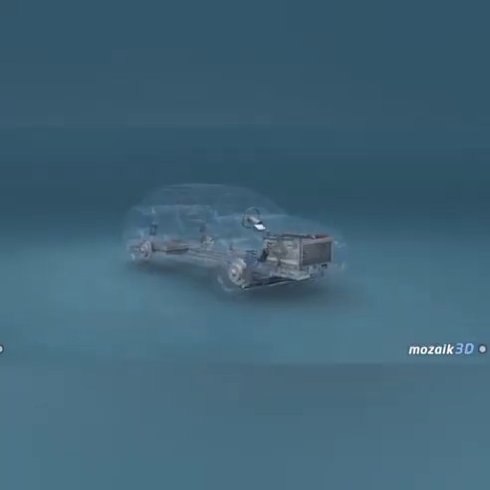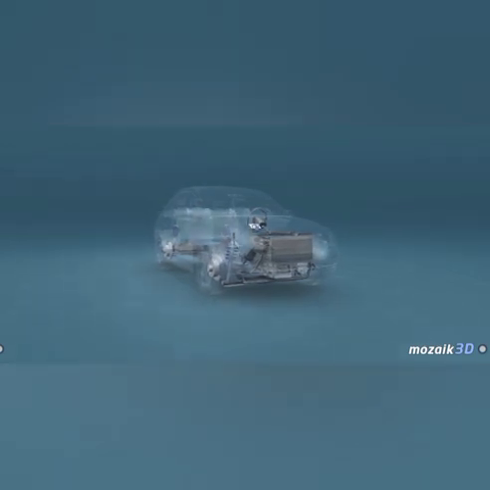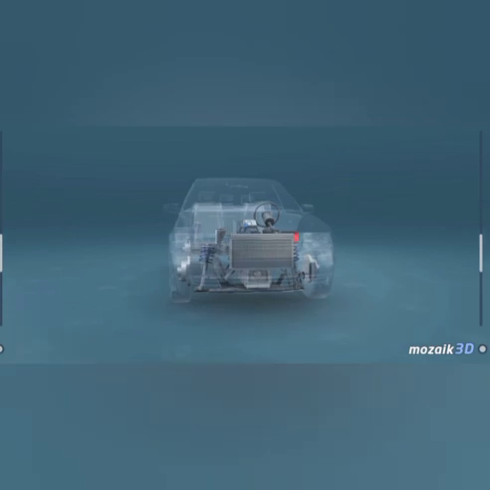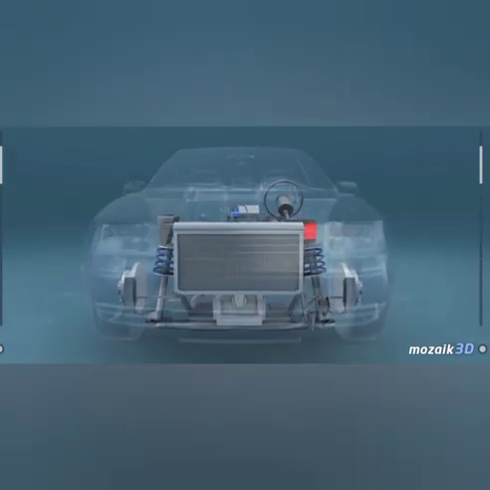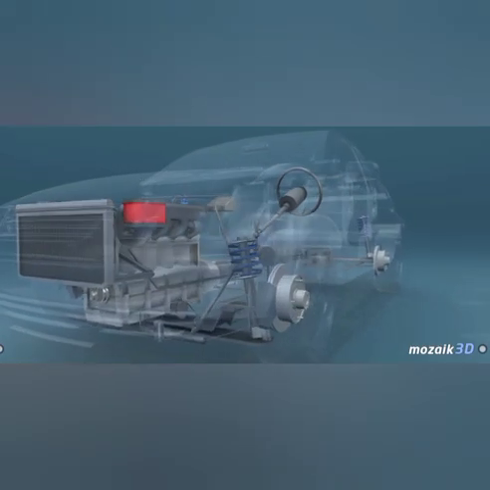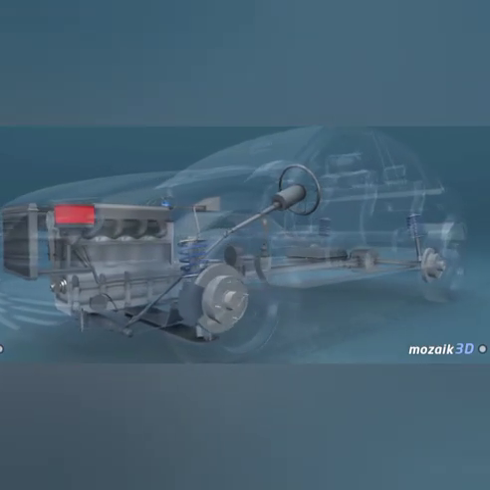This is an animation of a car with an inline four-cylinder engine. Here you can see the basic parts of an engine: steering, suspension, brakes, air filter, gearbox, liquid air cooler.